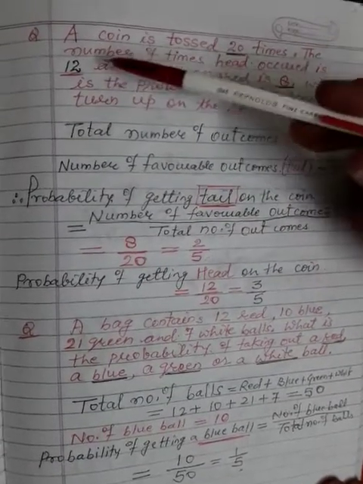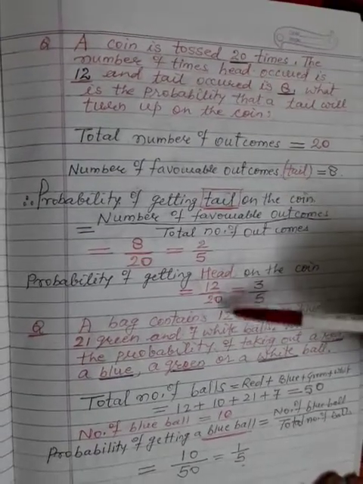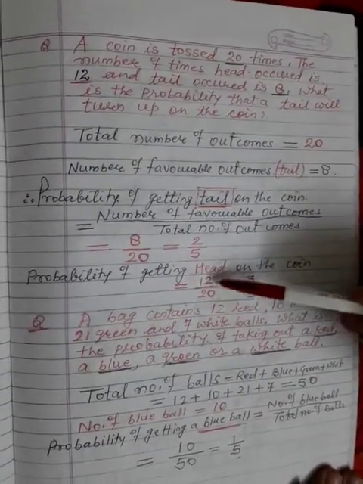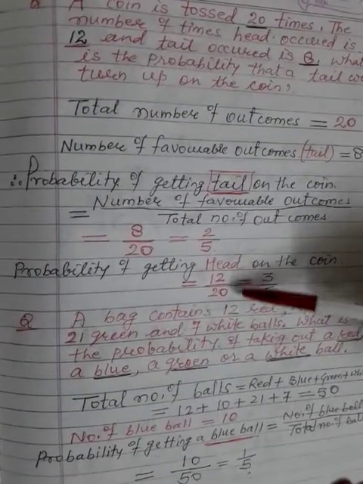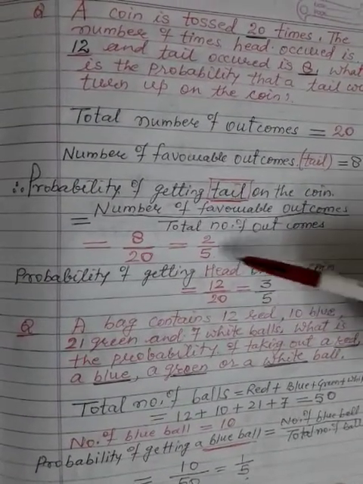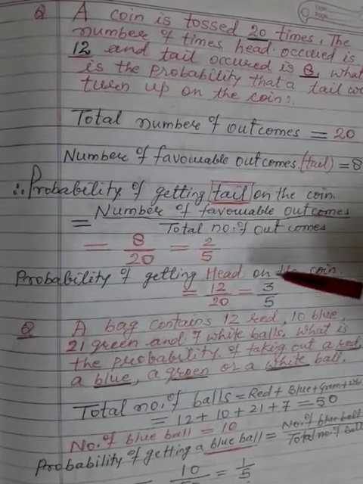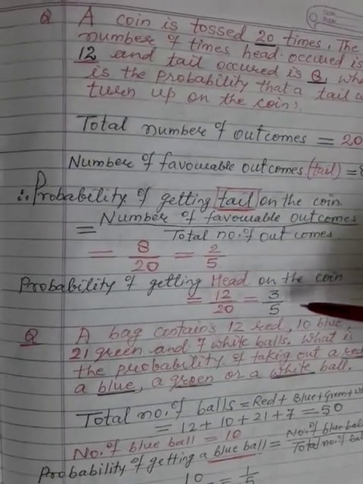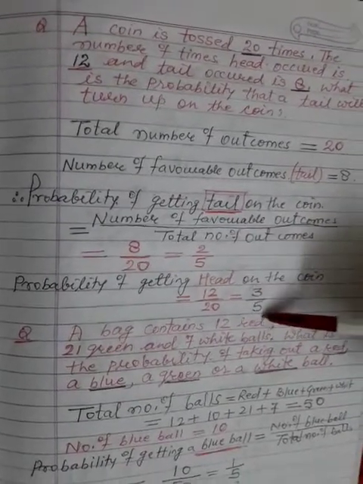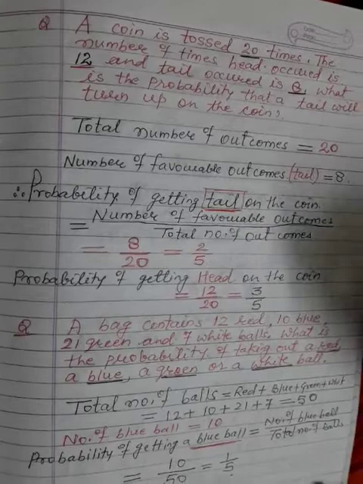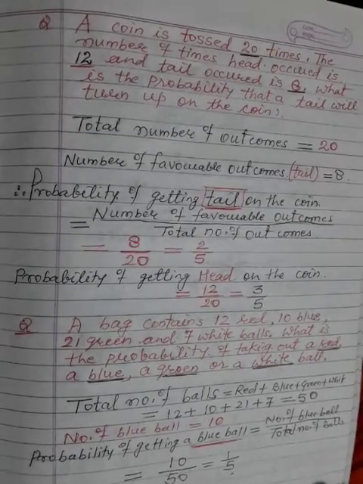Head is how many times? 12 times. So 12 upon 20 total outcomes. So 12 upon 20 is equal to 3 by 5. 4 3s are 12, 4 5s are 20. If I want to check whether this answer is correct or wrong, 2 by 5 is added to 3 by 5. 5 is the LCM, 2 plus 3, 5 upon 5, the answer is 1. The answer will be 1, to check this.